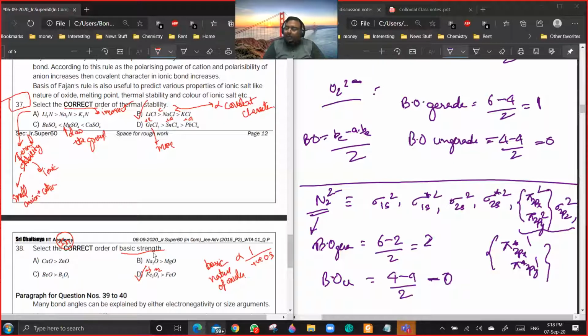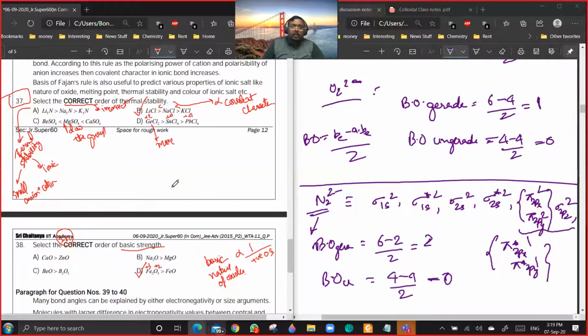Because the basic nature of oxides will be inversely proportional to the positive oxidation state. And 37, do you want me to explain the orders? It should be ACD. All three are correct. LiCl, NaCl, KCl, covalent character. The thermal stability will be actually the reverse of that. So 37, 38 is done.